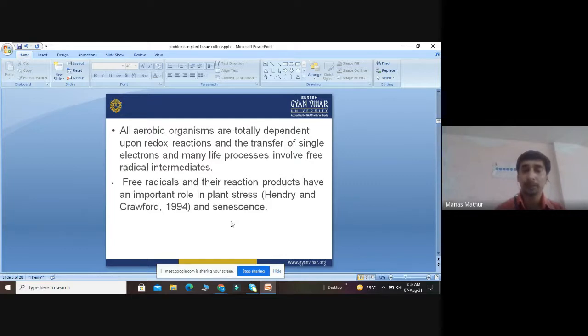So it is very important to inhibit the role of these free radicals, because all kinds of reactions are based on electrobiochemical reactions. If the redox reactions are improper, there is no proper transfer of electrons, and many life processes involve these free radical intermediates. So this recalcitrance is directly dependent upon the free radicals, and they have an important part in initiating plant stress and senescence. Senescence is the physiological death of plants.